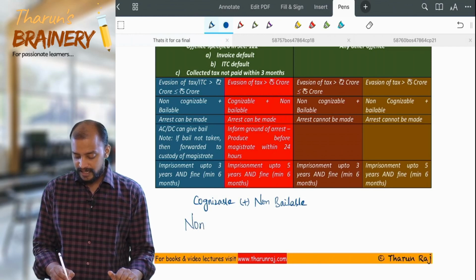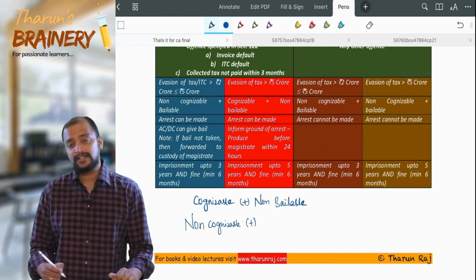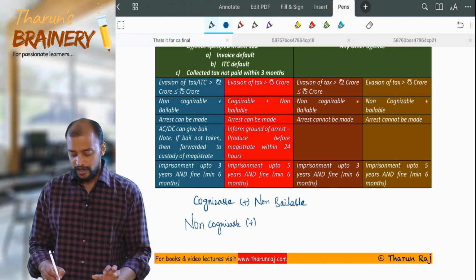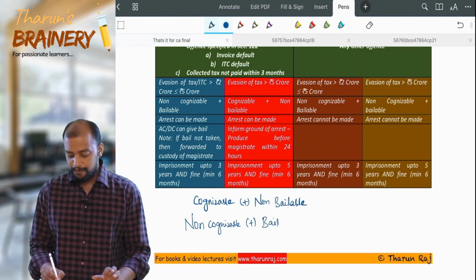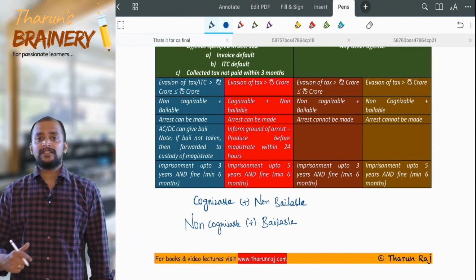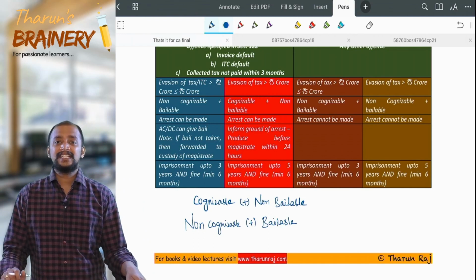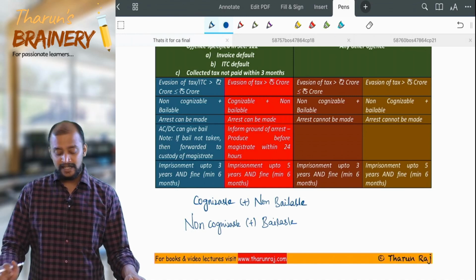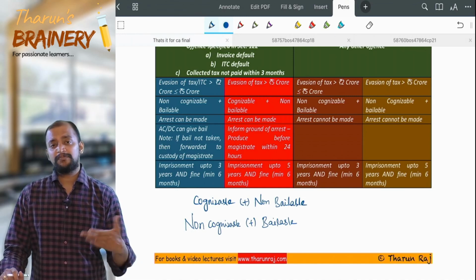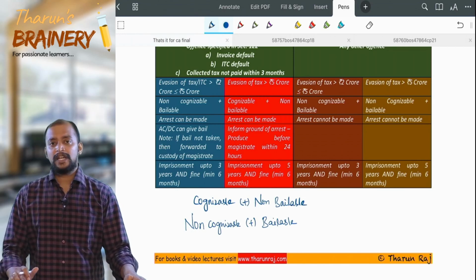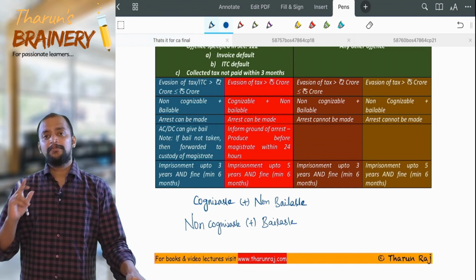Then suppose it is a non-cognizable offence. What does it mean? If the offence is non-cognizable, that person can be arrested only with the court issued warrant, and these non-cognizable offences are bailable offences, meaning the arresting officer can grant the bail. Suppose if bail is not granted, then he should be produced before the magistrate. So that is known as non-cognizable plus bailable offences.